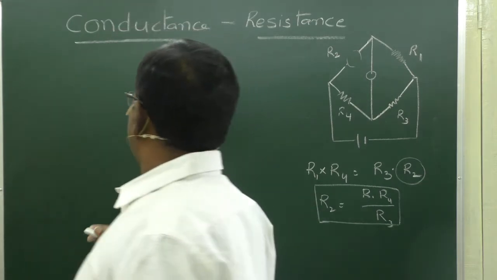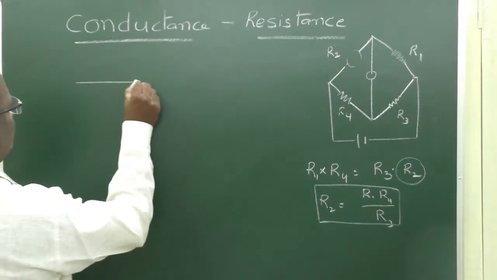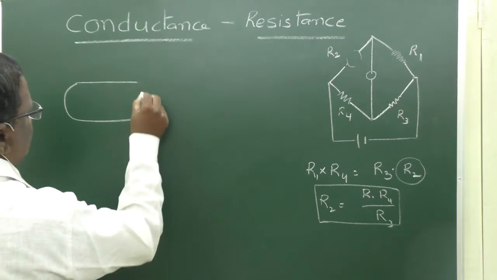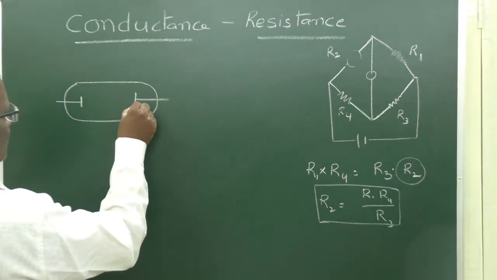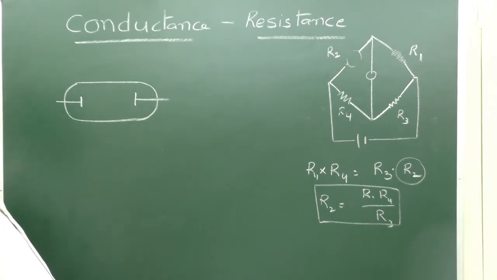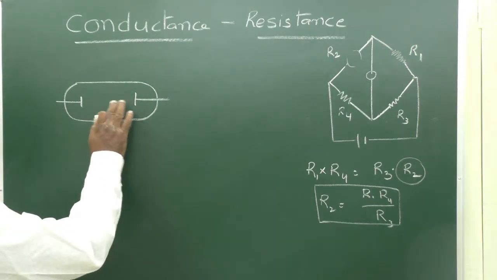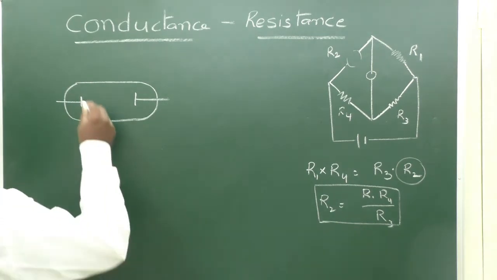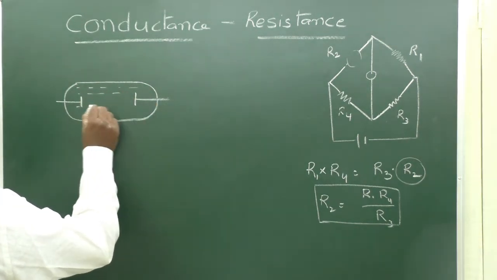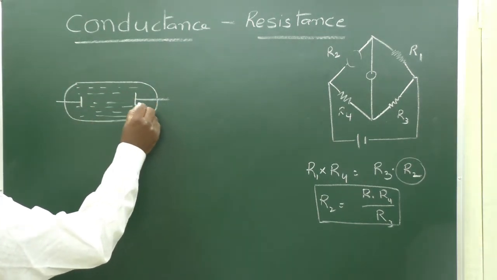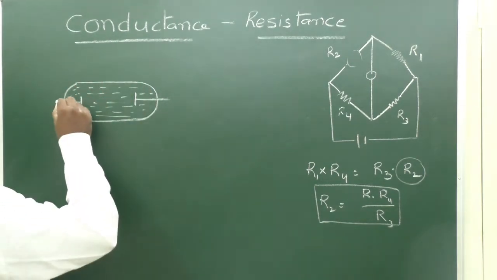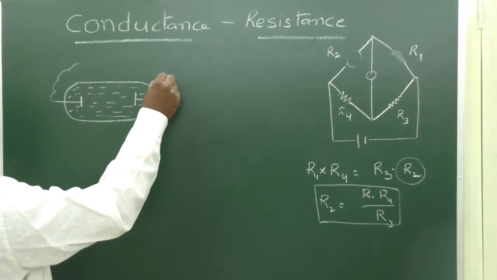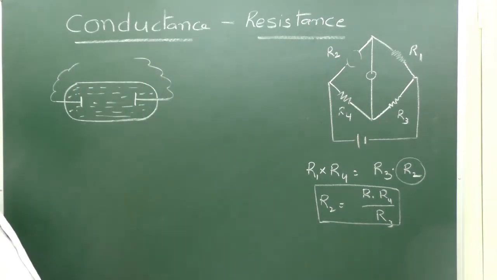This electrolytic cell may consist of 2 platinum electrodes with 1 centimeter cross section area, and they are separated by 1 centimeter length, and here it is filled with an electrolyte whose conductance has to be calculated, and this can be connected to the Wheatstone bridge to find its resistance.